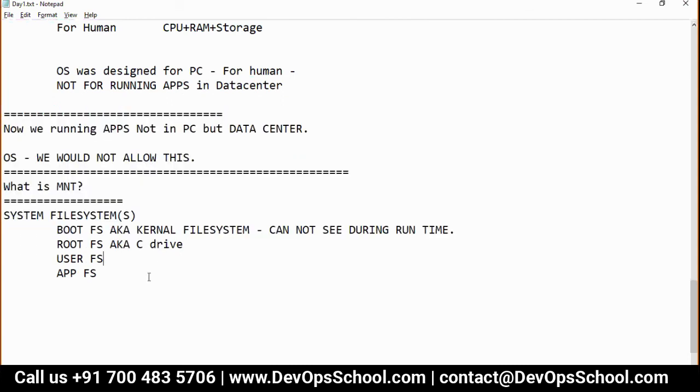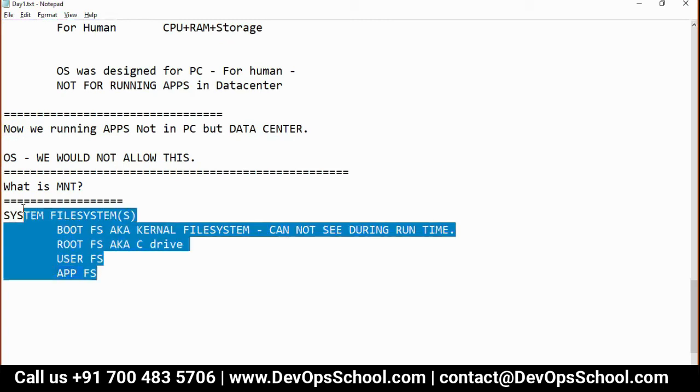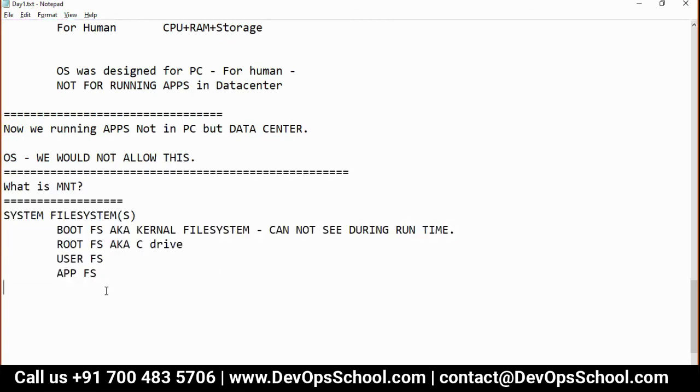And what is a mount? Mount is equal to boot file system, root file system, user file system, application file system. Okay, any questions, guys?